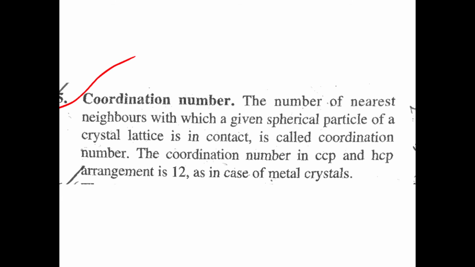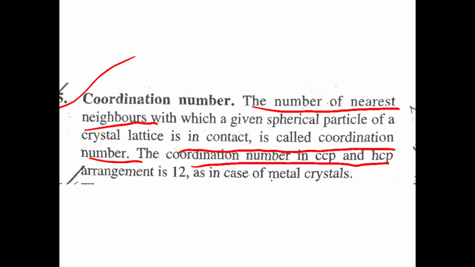Coordination number. What is coordination number? The number of nearest neighbors with which a given spherical particle of the crystal lattice is in contact is called coordination number. How many nearest neighbors are in direct contact with the spherical particle of the crystal lattice is known as coordination number.